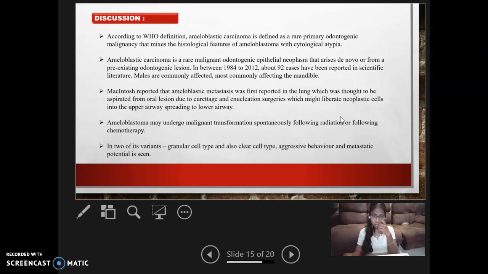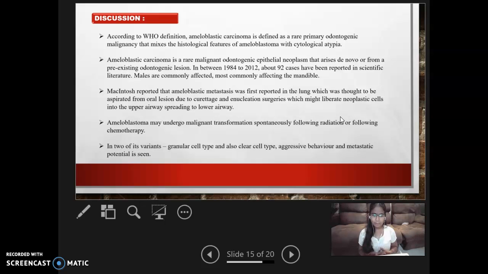Discussion. According to the WHO definition, ameloblastic carcinoma is defined as a rare primary odontogenic malignancy that mixes the histological features of ameloblastoma with cytological atypia. It is a malignant odontogenic epithelial neoplasm that arises de novo or from a pre-existing odontogenic lesion.